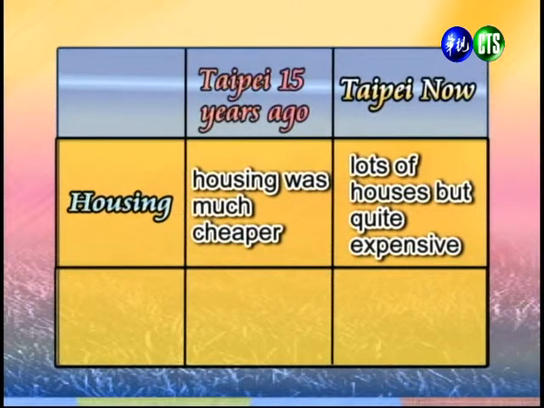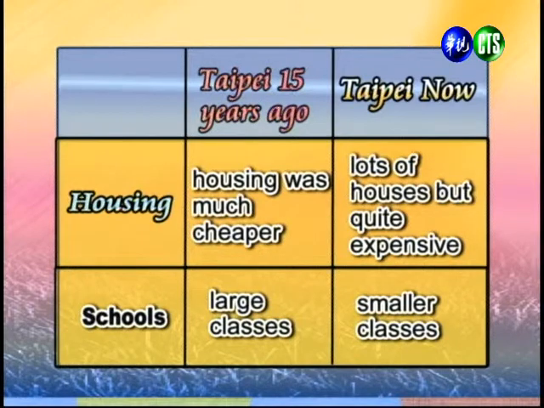好，接下来我们来看的呢是关于房子的部分。All right, and so we can say that in the past, housing was much cheaper. Now there are more houses, but they're also much more expensive. 过去呢，房子是比较便宜的，但现在呢，房子越来越多了，越盖越多，但是房价却越来越贵。All right, and also schools are sometimes connected to housing, and we can see in the past there were